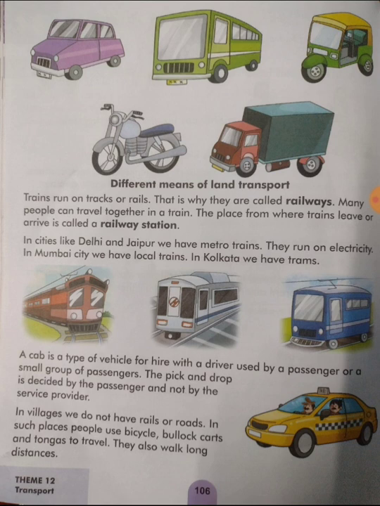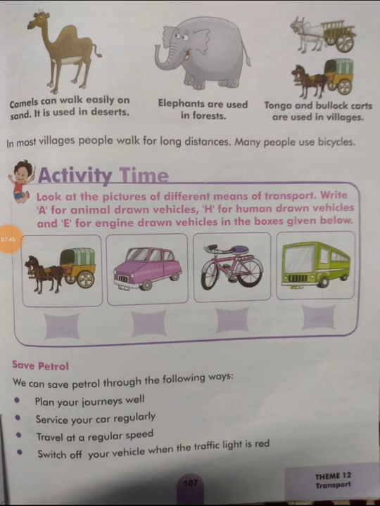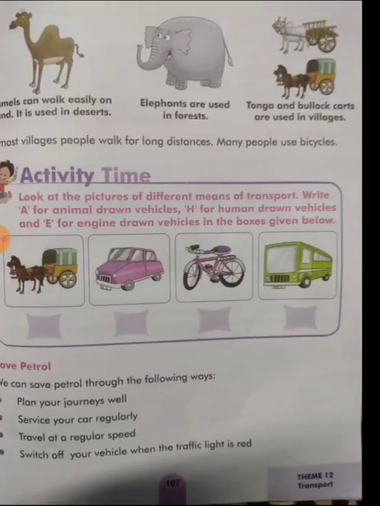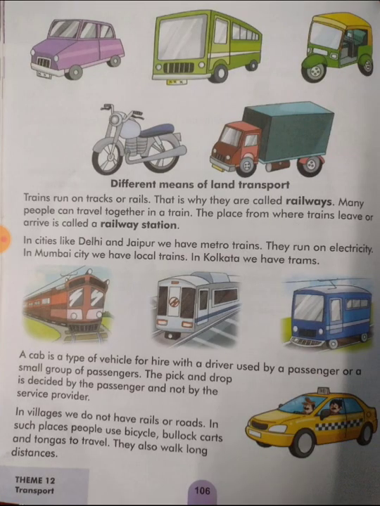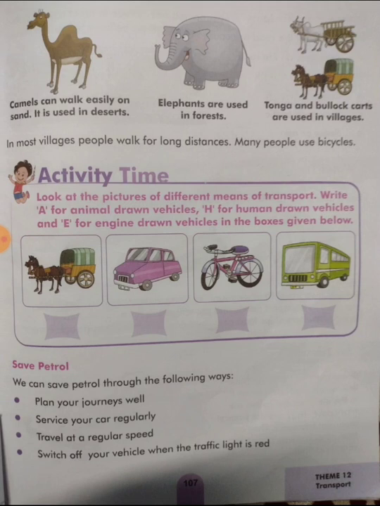Next, in villages we do not have rails or roads. In such places people use bicycles, bullock carts and tongas to travel. They also walk long distances. Yes, children, in villages we do not have the railway tracks or roads. So in such places, the vehicles which are moving are bicycles, bullock carts and tongas, and they also walk long distances. Means for long distances also people used to go by these vehicles.